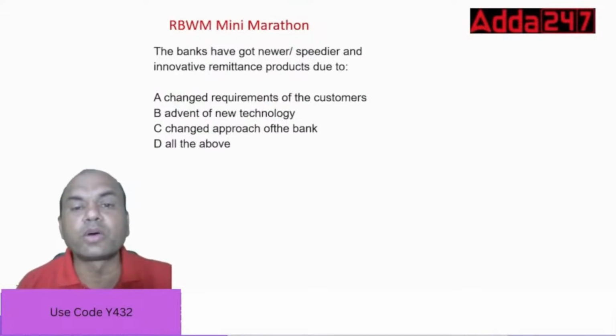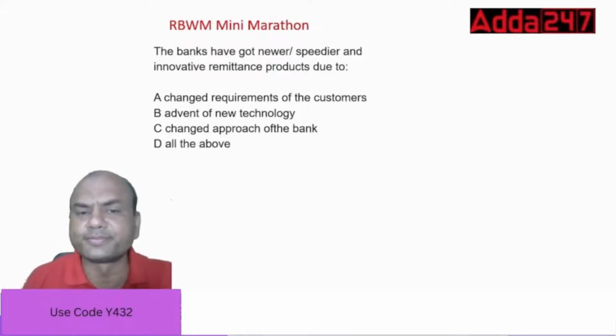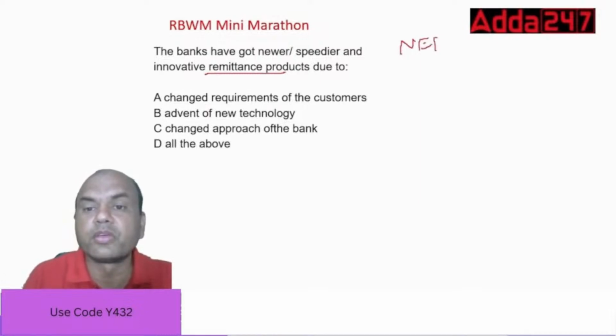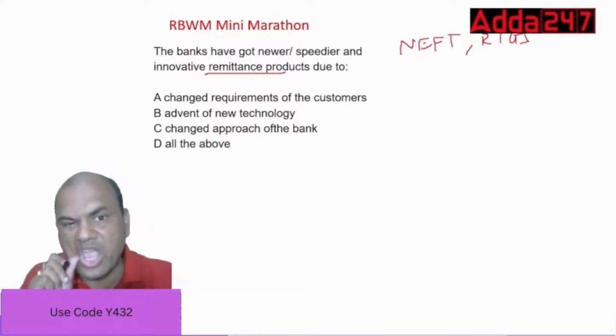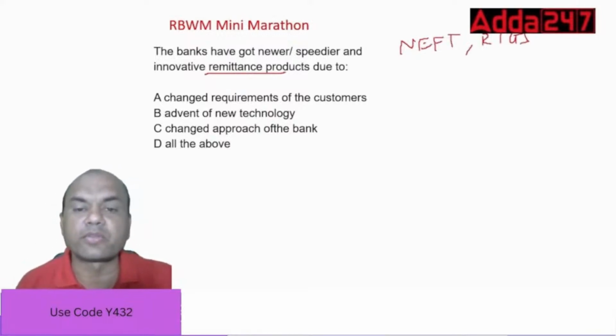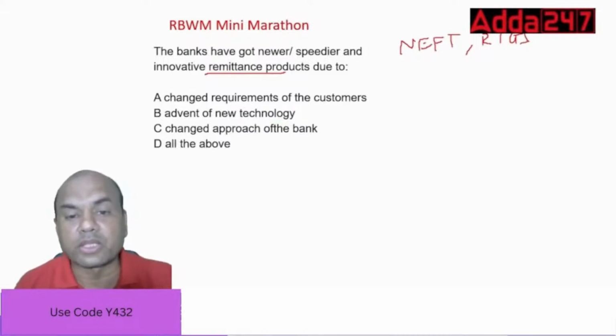Banks have got newer, speedier, innovative remittance products due to what? Remittance means transfer. So we have got NEFT, we have got RTGS, we have got UPI, IMPS, all these, right? So due to what? Changed requirement of the customers, advent of new technology, changed approach of the bank, and all of the above.